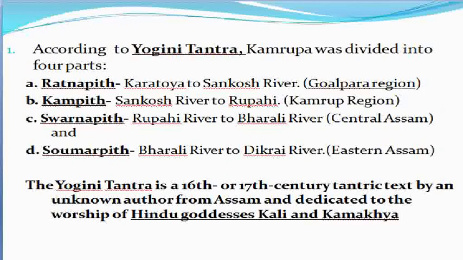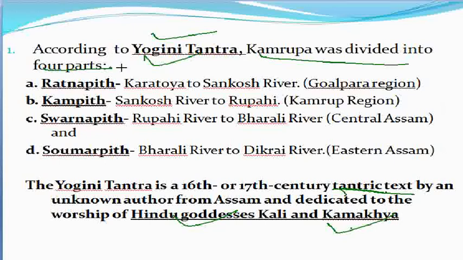And secondly, let's move on to the next portion, that is, according to Yogini Tantra. Yogini Tantra is nothing but a tantric text. Specifically, it talks about Hindu goddess Kali and also Ma Kamakhya. According to Yogini Tantra, a tantric text, Kamrupa was divided into four parts.